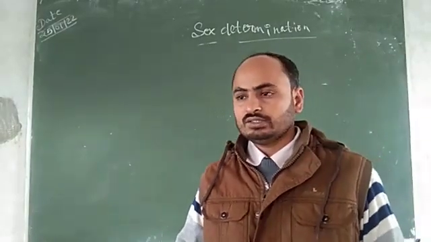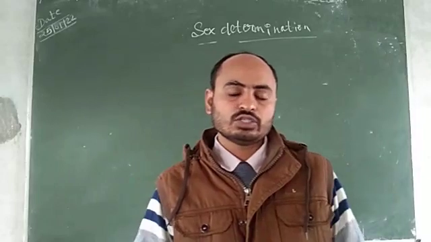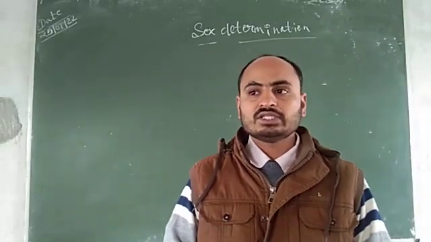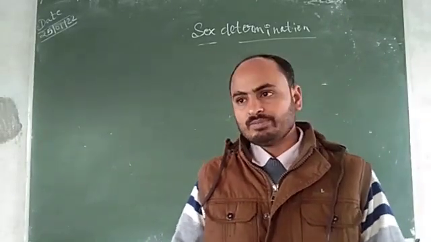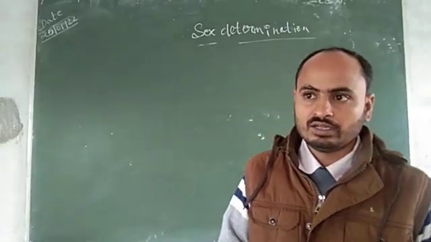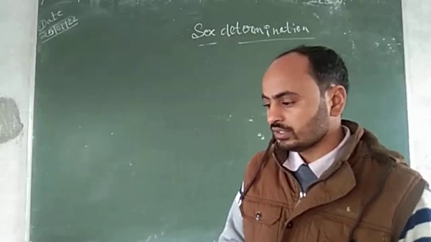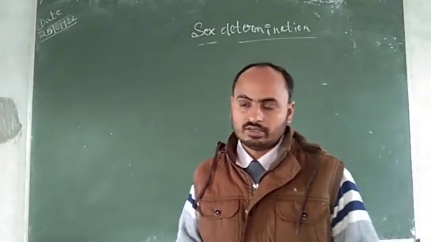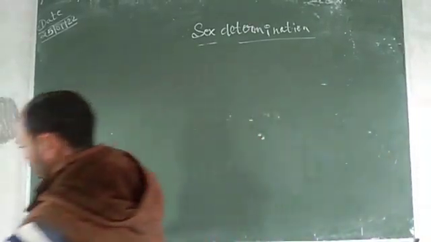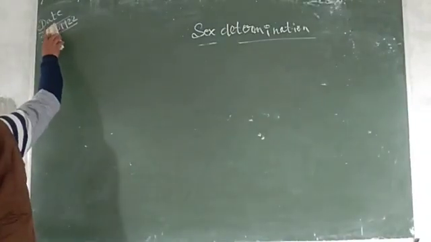It means individuals participating in sexual reproduction are present in two types, male and female. But today our topic is how these sexes are formed, how these sexes are developed.